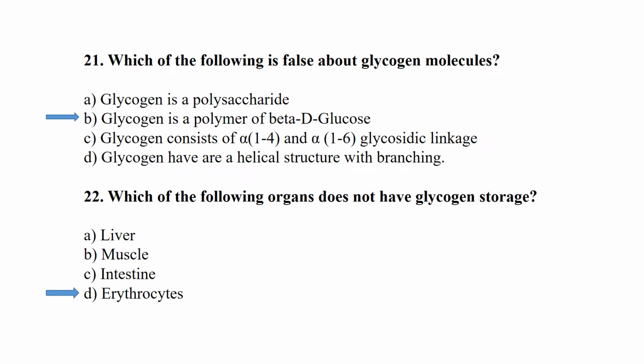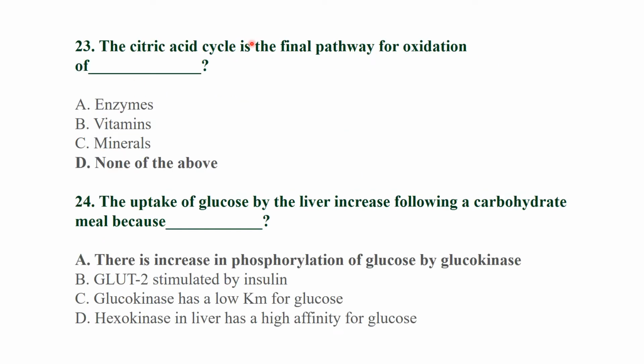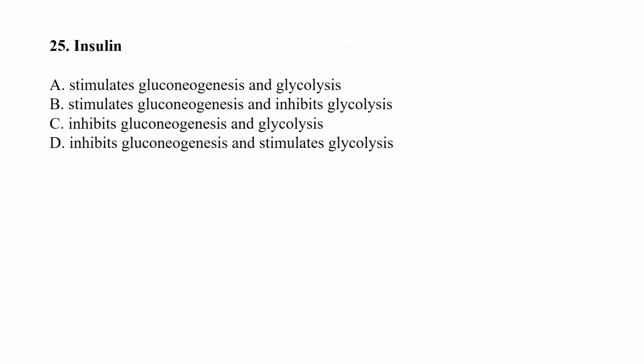So it was a question of 2022. The citric acid cycle is the final pathway for oxidation of none of the above, because it is the oxidation of pyruvate. The uptake of glucose by the liver increases following a carbohydrate meal because there is an increase in phosphorylation of glucose by glucokinase. Insulin inhibits gluconeogenesis and stimulates glycolysis.